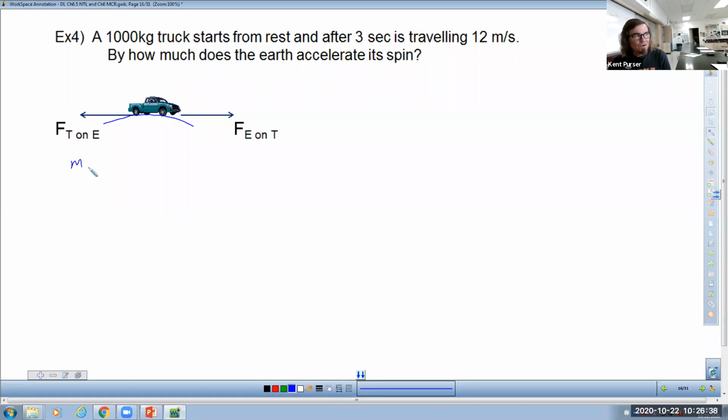Mass of the Earth. What we do is whatever it's acting on, that's what we write down the mass of. Over here, mass of the truck. Even if you put it backward, it wouldn't matter. Okay? And then the money question is, what's the acceleration of the Earth? That's what we're solving for. The mass of the Earth was given in the last problem, or example 2, actually.